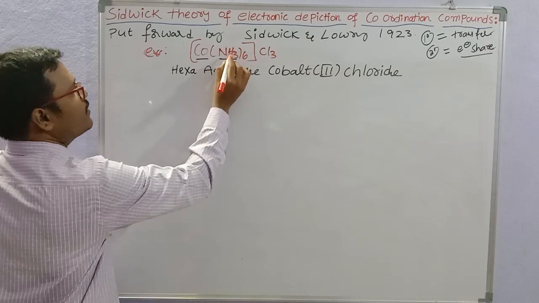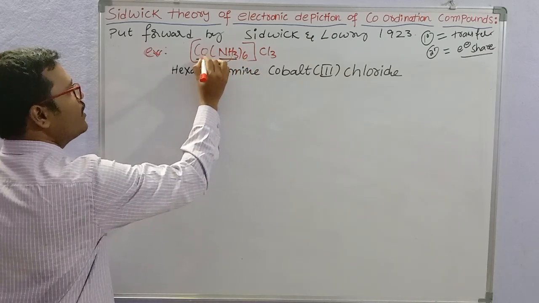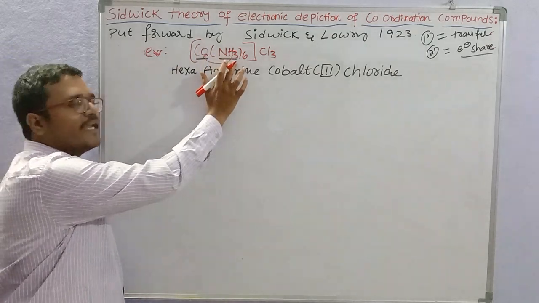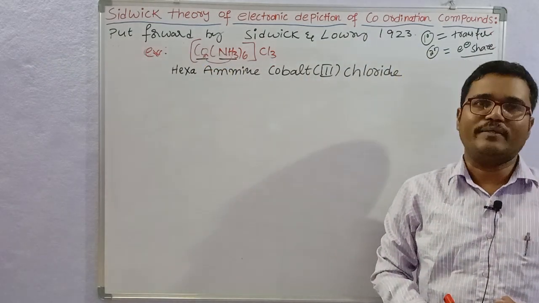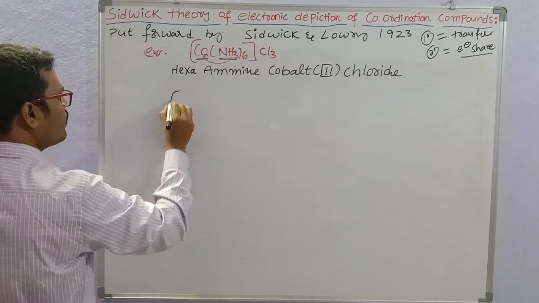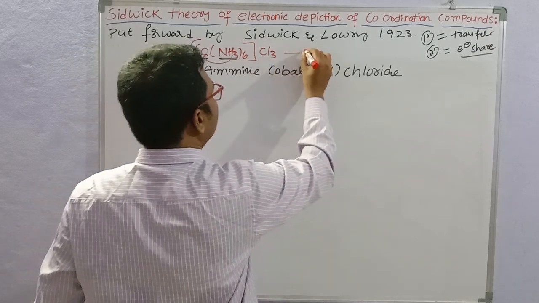So there will be donation of electrons from these 6 ligands, these 6 ammonia molecules, to the central metal. There is transfer of electrons. So the 6 ammonia ligand molecules are called donors and cobalt is called an acceptor. Okay, let us draw the structure like this. The complex ion structure.